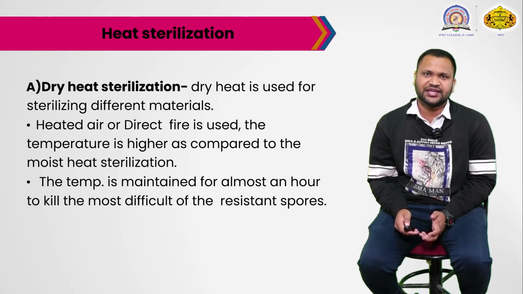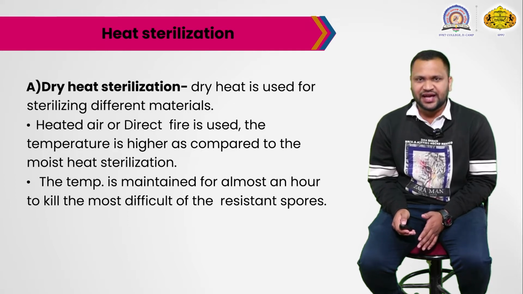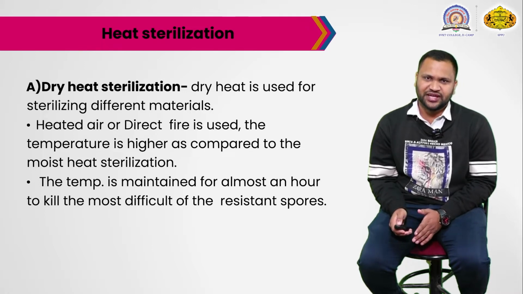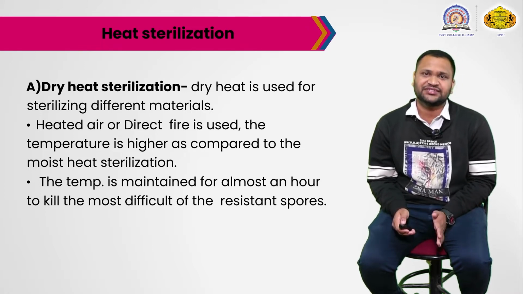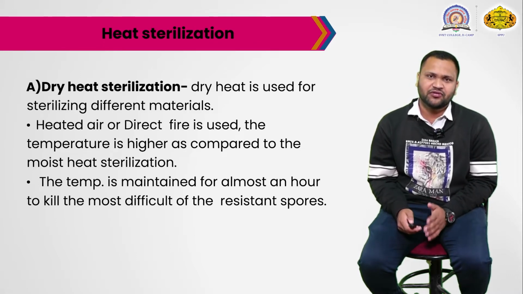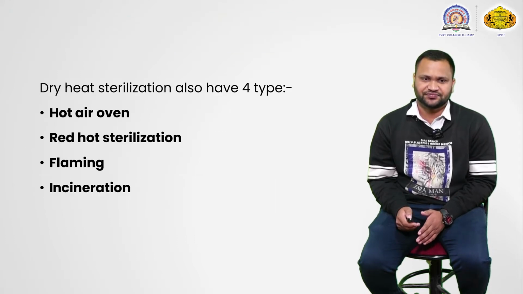The temperature is higher compared to moist heat sterilization, and is maintained for almost an hour to kill the most difficult organisms, like spores. Vegetative cells are easy to kill, but the tedious thing is to kill the spore cell. Dry heat sterilization is one of the effective techniques for killing spores.